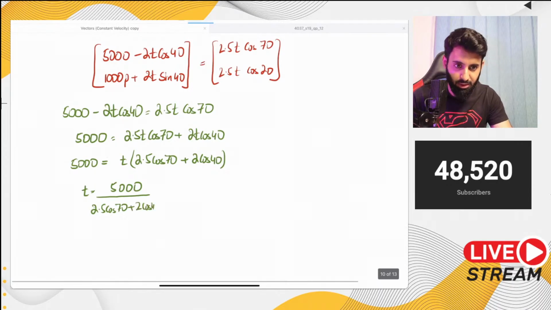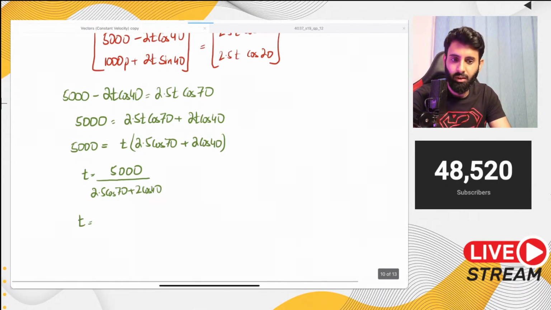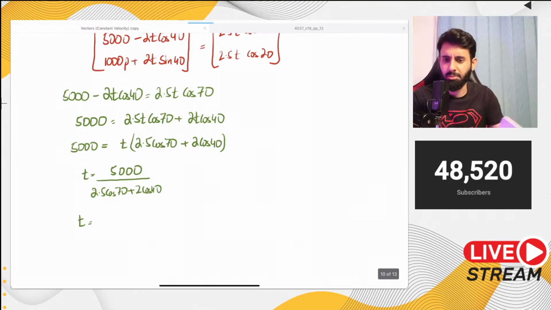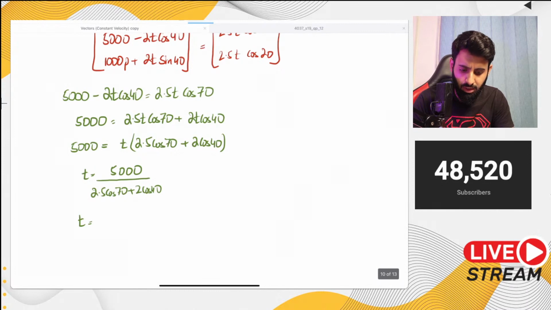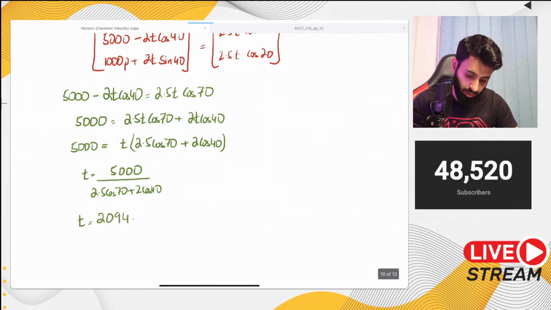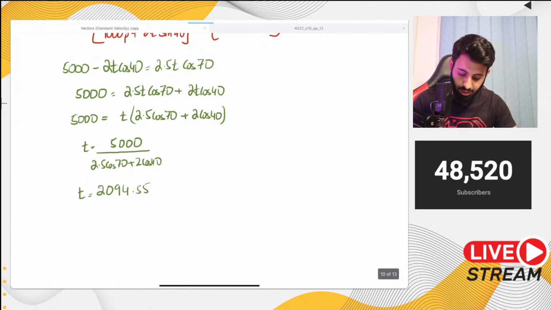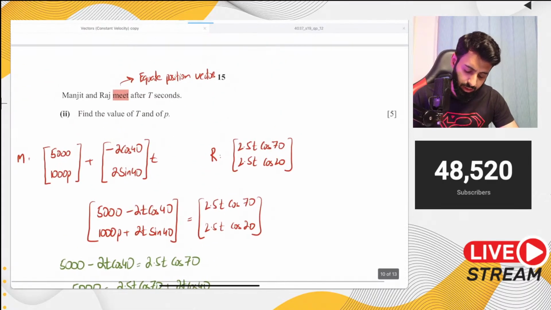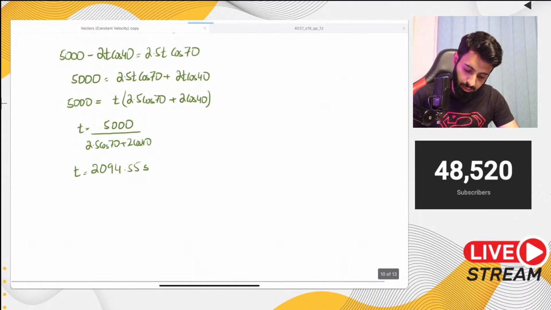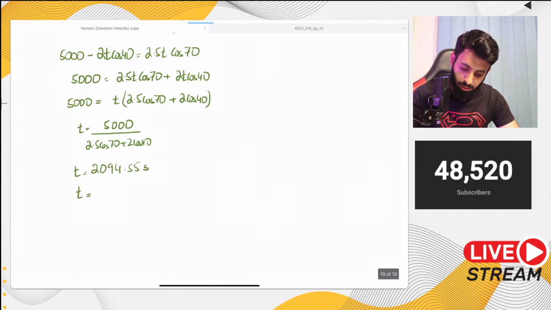Can anyone work this out and tell me the answer? I'll do it myself as well, but I'd like someone else to also figure it out in case I make a calculation error. 5000 over (2.5 cos 70 plus 2 cos 40). Don't forget to close the bracket after you write 40. So we're looking at 2094.55, which if we round off correct to 3 significant figures, does it say that by the way? No, it doesn't. But if we do it anyway, it can't be 2094, so it has to be 2100.